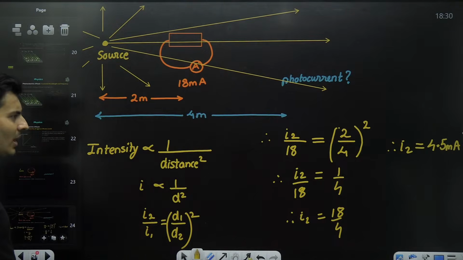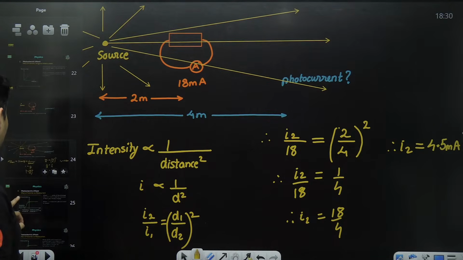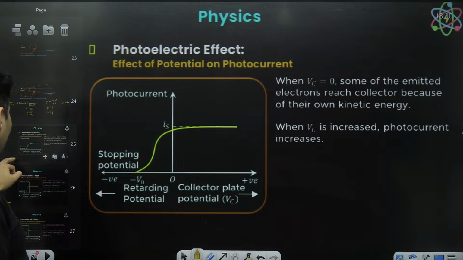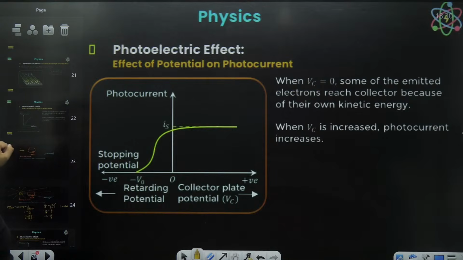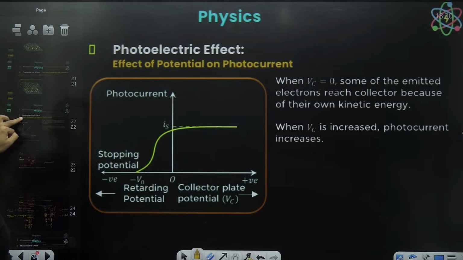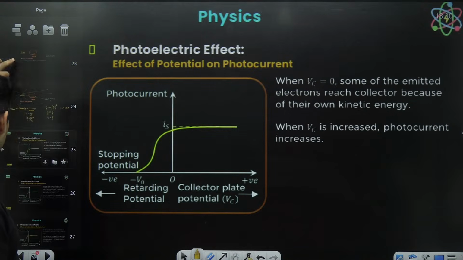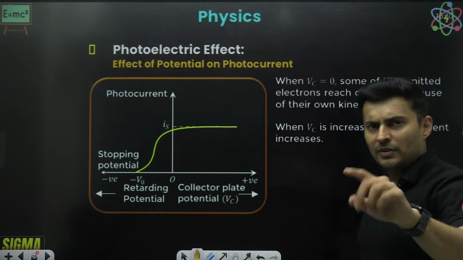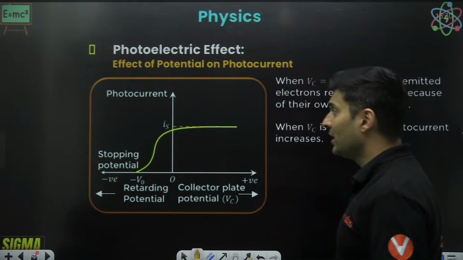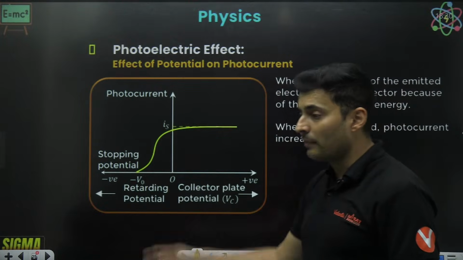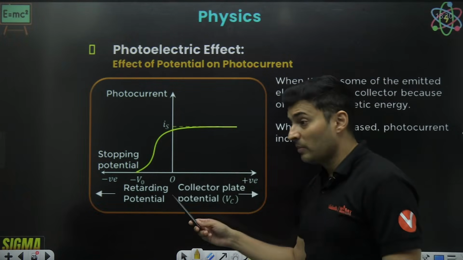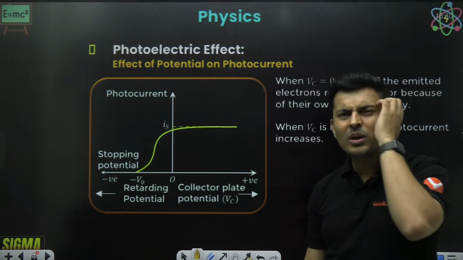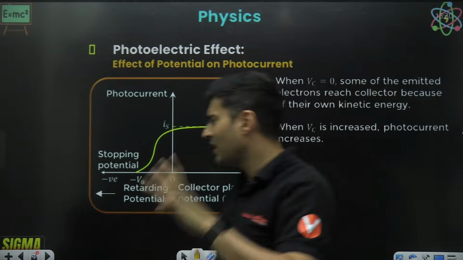Great. Anyways, so now that we understand it, sir, is there something interesting about the graphs of photoelectric effect that we can talk about? The answer is yes. So let's go over here. Yeah, this particular graph. First graph we saw intensity versus current. The next graph that you are going to see is something called the stopping potential graph, where current is here and the voltage is there. What the hell is this voltage, sir? Don't worry, I'll help you.